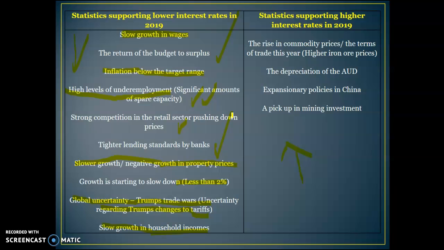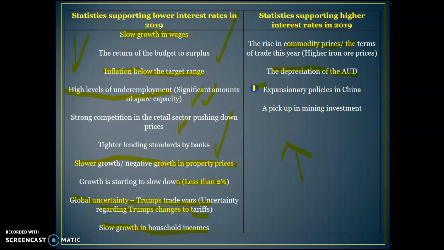But the ones that I've highlighted there in yellow, the low inflation, the high levels of underemployment, the drop in property prices, and the global uncertainty are four really key factors. There are some things that would lead to higher inflation or signs the economy is going better. So the dollar is quite low, which is stimulating demand for our exports. The commodity prices have increased slightly this year.